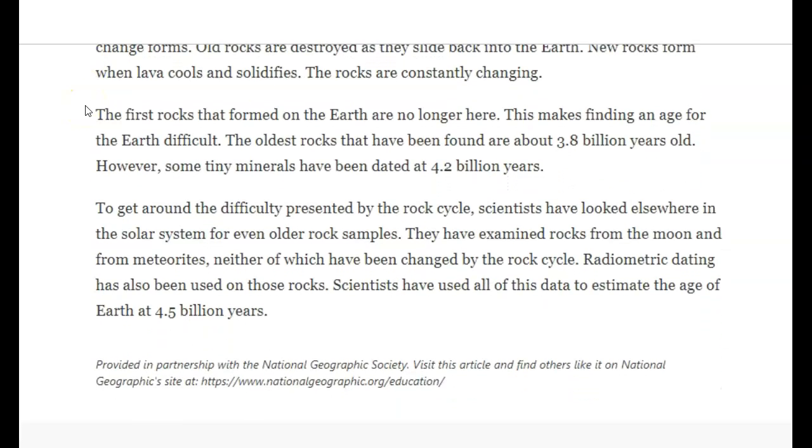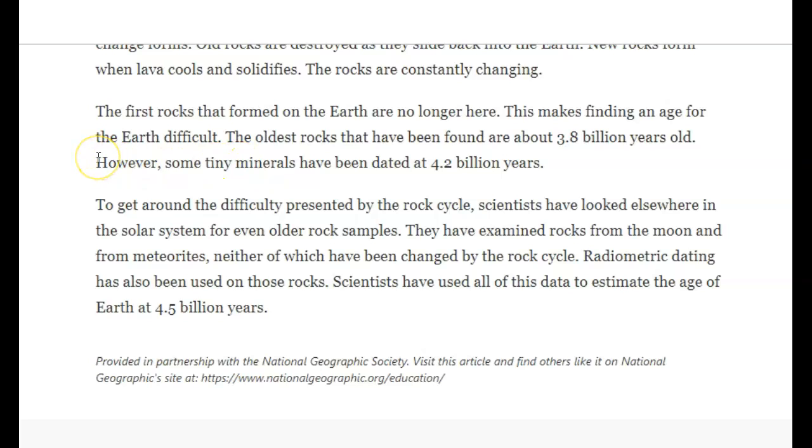The first rocks that formed on the earth are no longer here. This makes finding an age for the earth difficult. The oldest rocks that have been found are about 3.8 billion years old. However, some tiny minerals have been dated at 4.2 billion years.